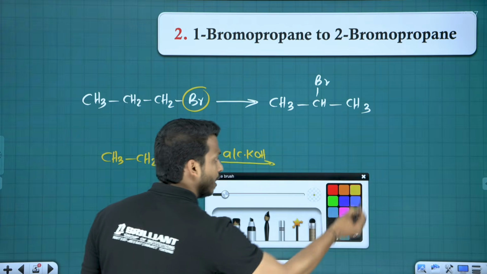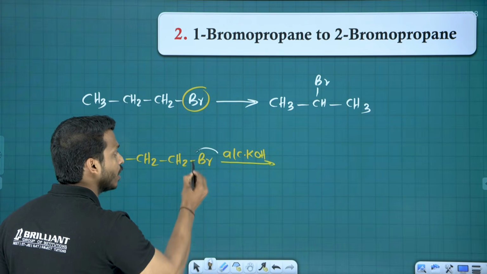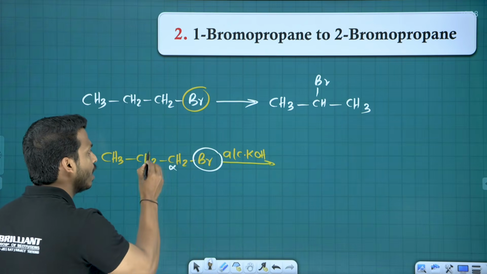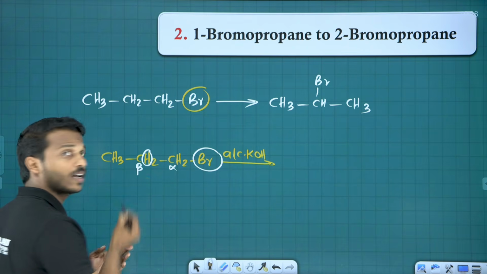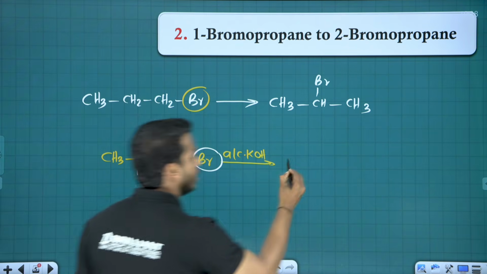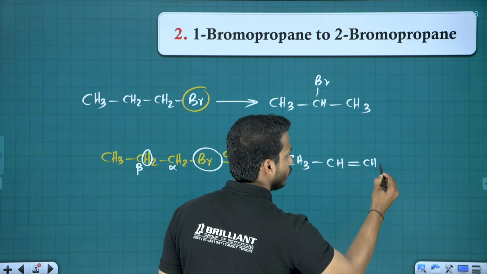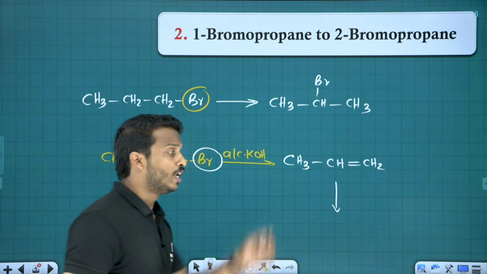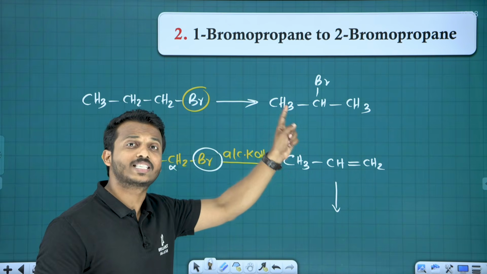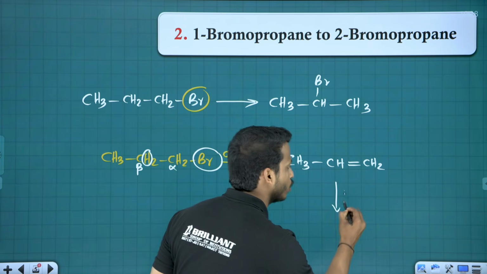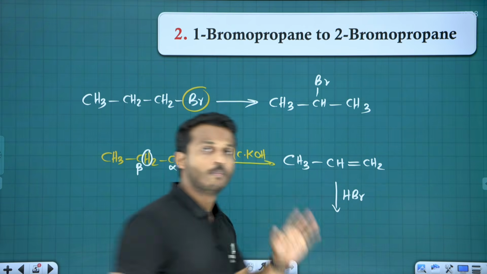What is the beta elimination reaction, my dear? The halogen goes from the alpha carbon, one hydrogen goes from the beta carbon, and a double bond forms between alpha and beta. We will get the compound propene first. Now, to propene, if you want to get one bromine on the second position, what do we have to use? HBr alone.